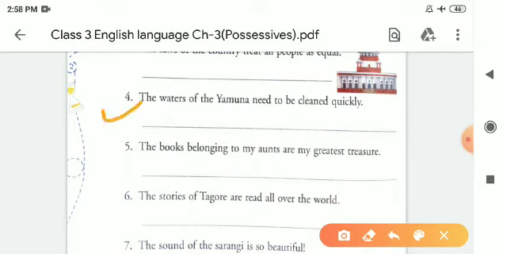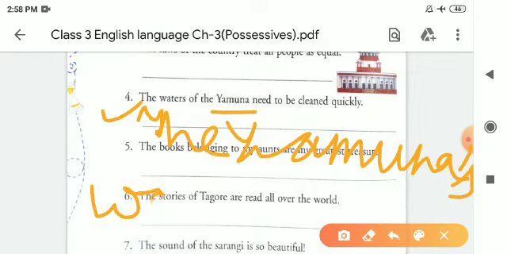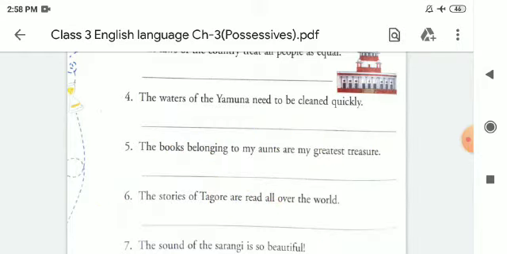Next is: the waters of the Yamuna need to be cleaned quickly. So we will write like this, the Yamuna. Yamuna is a noun here. So we will write like this, the Yamuna's waters. Yamuna ka pani. Yamuna's waters need to be cleaned quickly.